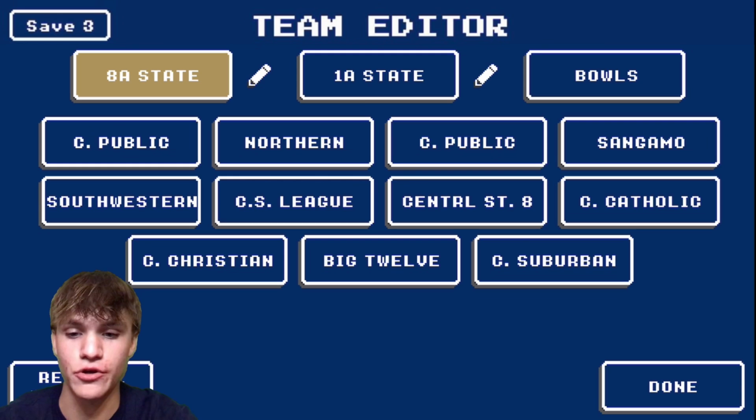If we go into Team Editor, you can see, look at this. There's entirely new conferences and entirely new teams. I have put over 250 high school teams into Retro Bowl, and I've put them in their correct conferences to the best of my ability. Obviously, it's not perfect because the game doesn't give you the most perfect amount of spots per conference, but you get the idea.